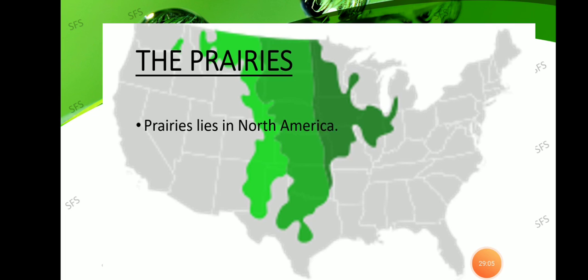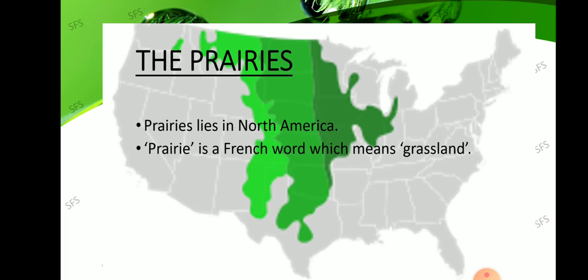About the prairies. The prairies lie in North America, as we have seen already. Prairie is a French word which means grassland. I hope you remember the word, dear children. They extend from Canada to Mexico, the place I told you is far away from the ocean.